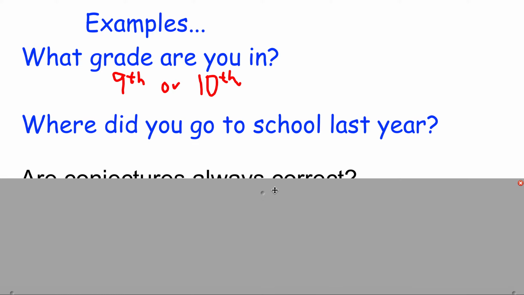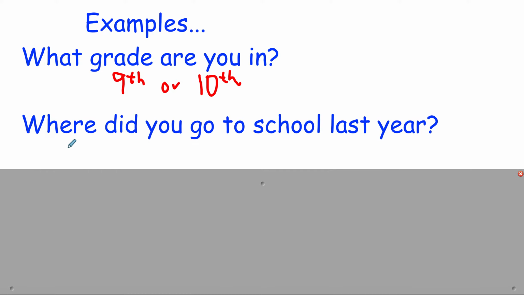For example, I also could talk about where did you go to school last year? Well, there are typically a few examples of where people go to school. You may have gone to Providence last year, but you may not have. But even if you may not have, I can make an educated guess on where you went to school. For example, maybe you went to Perimeter, or maybe you went to Hebron, or maybe you went to Johns Creek, or maybe you went to Bridgeway, or maybe you went to Ardios. Because I know where Providence students typically come from, I can make an educated guess about probably where you went to school last year.